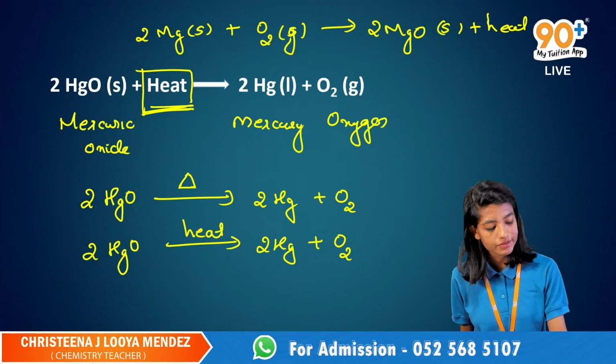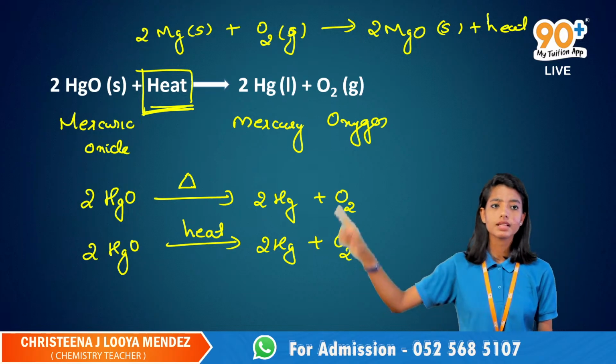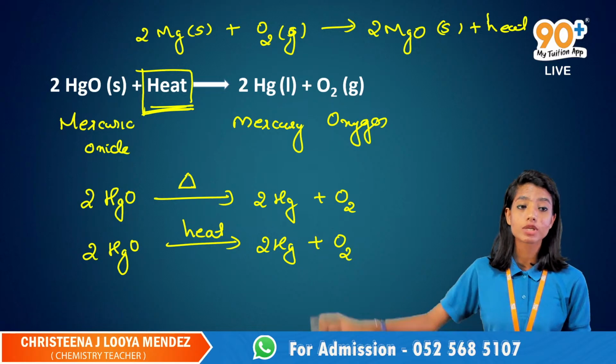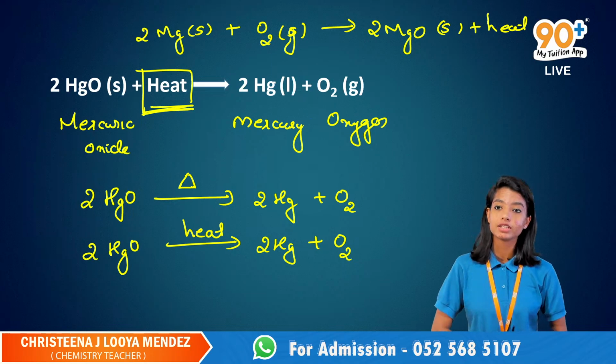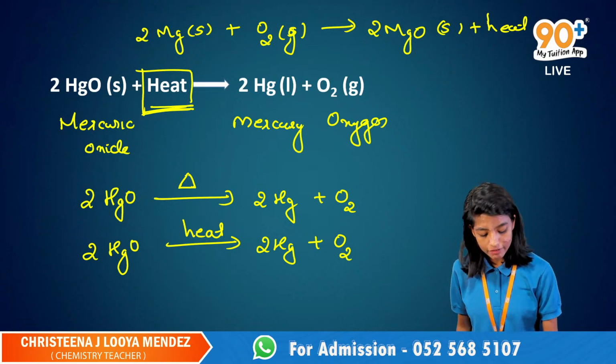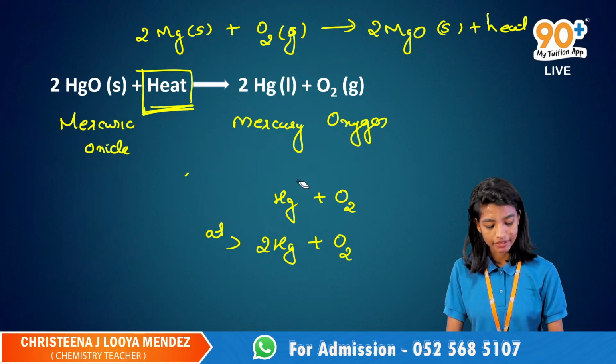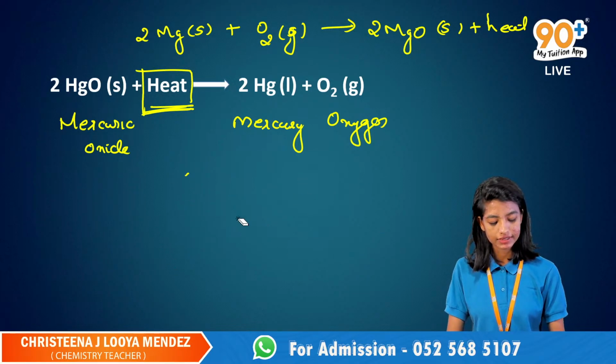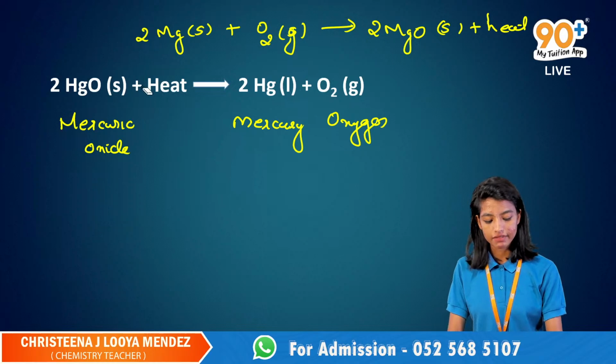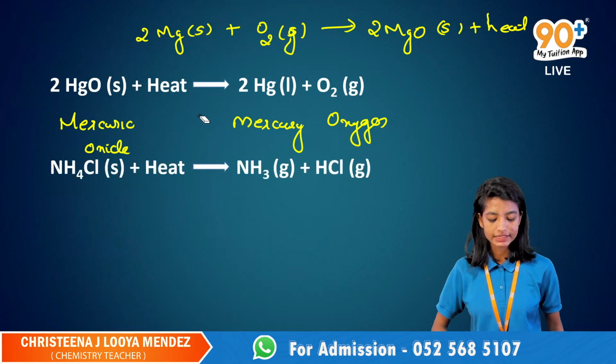Here's the equation, okay? This is the equation. That's an example for the exothermic reaction. And here we go with the endothermic reaction. So I will give you a few more examples for that, okay? 2 more examples. Let me erase it first. And here we go with the next one, okay?